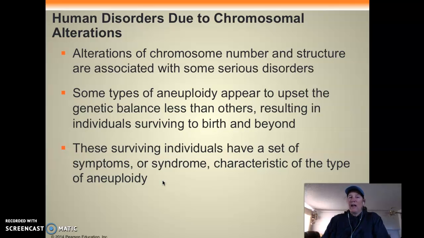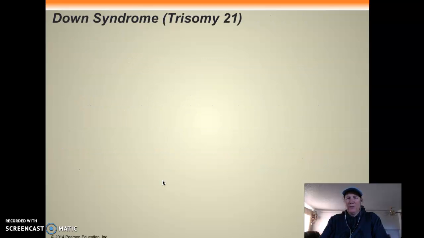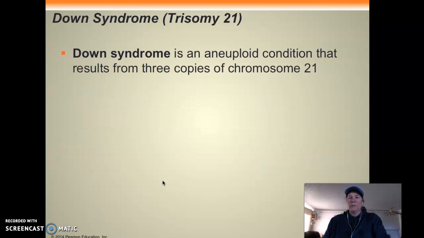If the individual survives with this chromosome issue, there's many of them that have already been named and characterized, but they have some sort of syndrome. The most common, you guys, is Down syndrome. And I know you guys know what Down syndrome is. What happens with Down syndrome, they get an extra 21 chromosome. It's called trisomy 21. And 21 is a small chromosome. So they get an extra one.